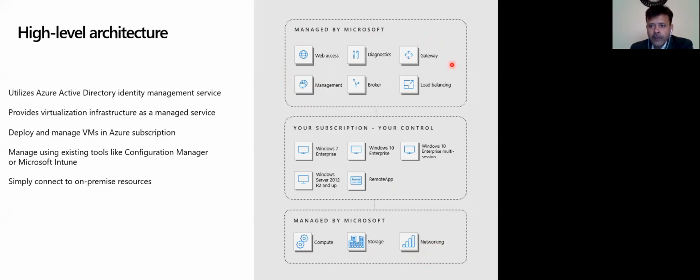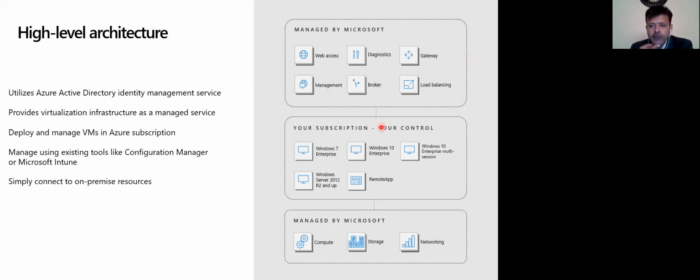You might be familiar with all these services: web access, gateway, load balancing, brokerage, management and all. WVD will take all of this pain away. This is actually a platform as a service. Whenever you are creating a WVD tenant, all these services come by default with it. Whether you take 10 desktops or 100 desktops, this is included and managed by Microsoft for you.